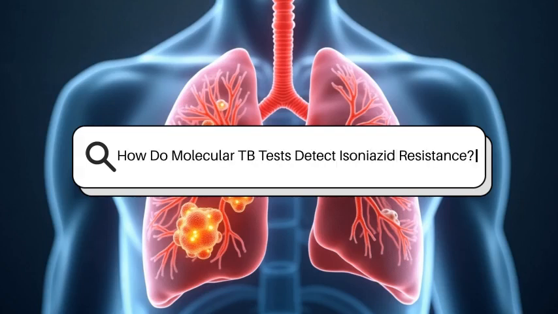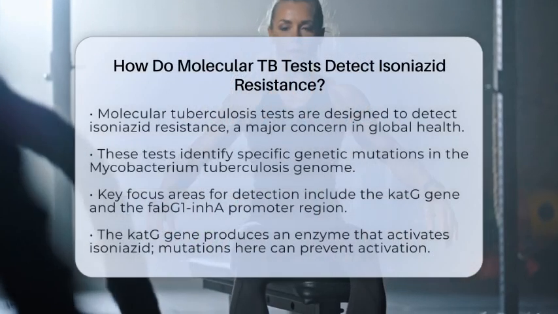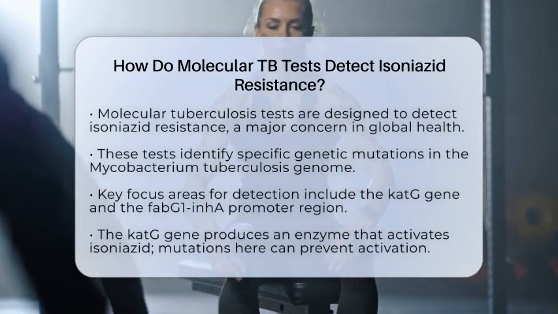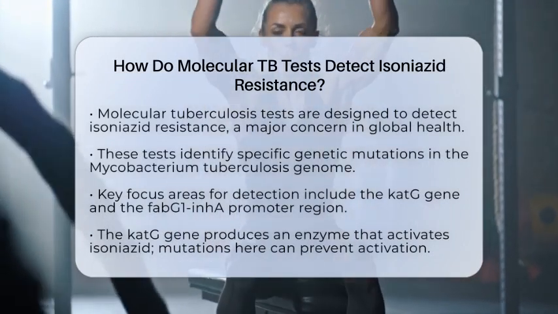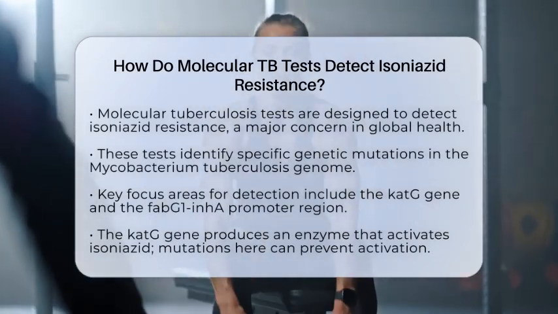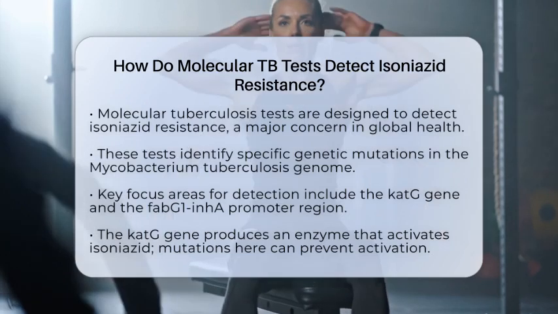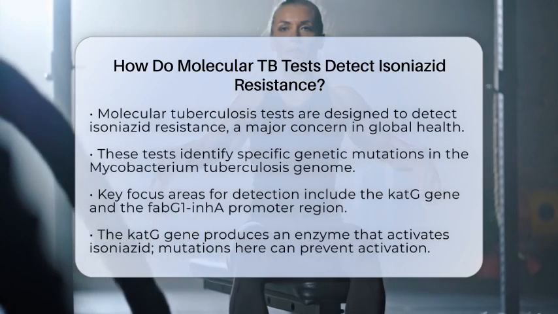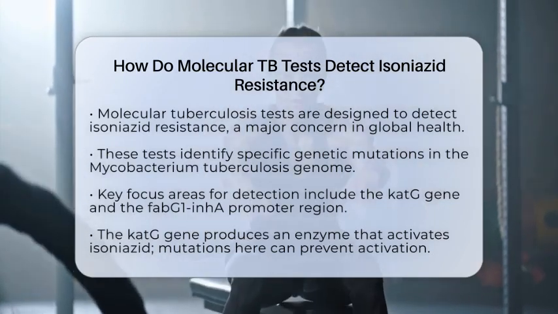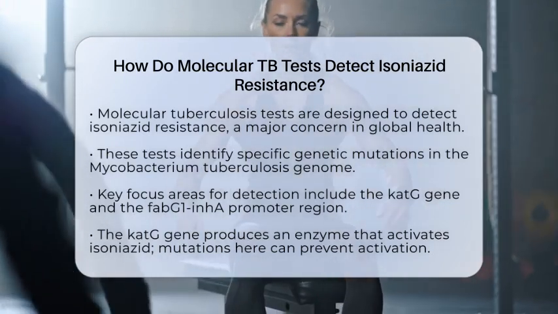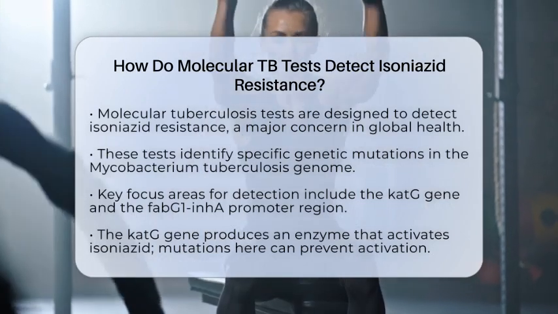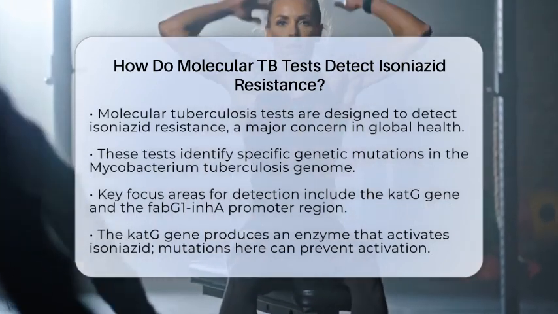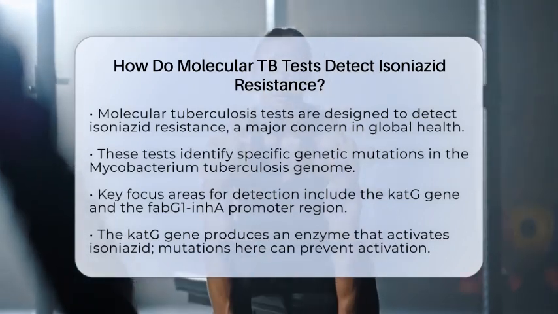How do molecular TB tests detect isoniazid resistance? How do molecular tuberculosis tests detect isoniazid resistance? This is an important question, especially as tuberculosis remains a significant global health challenge. Molecular tests are advanced tools that help identify specific genetic mutations in the Mycobacterium tuberculosis genome, which can lead to resistance against isoniazid, a key antibiotic used in treating this disease.